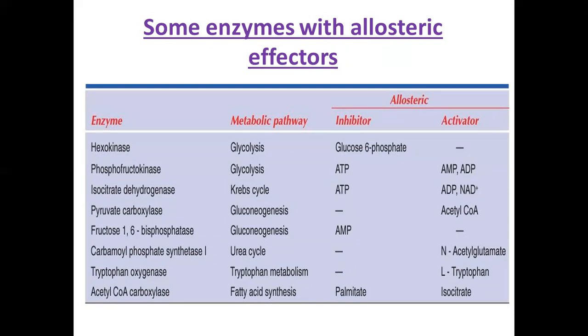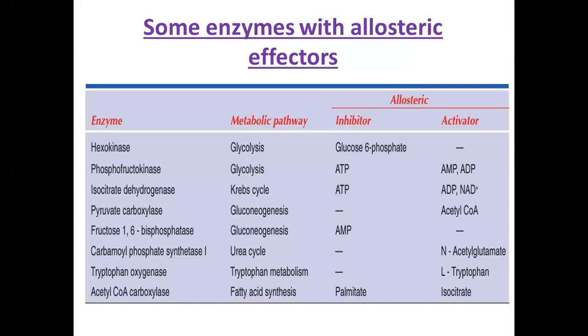Like phosphofructokinase, it also takes part in glycolysis, and for it ATP is the inhibitor. But for the working of this enzyme, AMP, adenosine monophosphate, or adenosine diphosphate act as the activator.